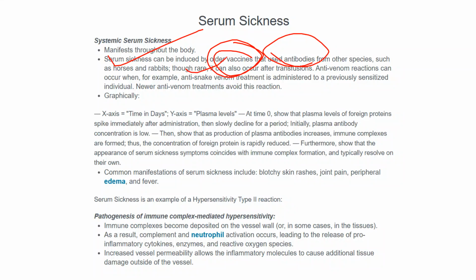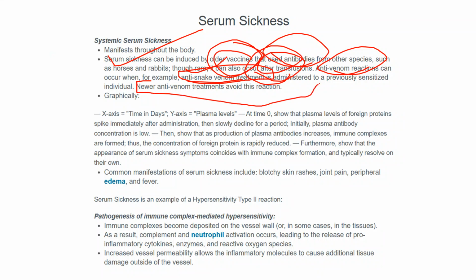Though very rare, it can occur after transfusion. Anti-venom reactions can occur, for example if anti-snake venom treatment is administered to a previously sensitized individual, so a new anti-venom treatment avoids this reaction.